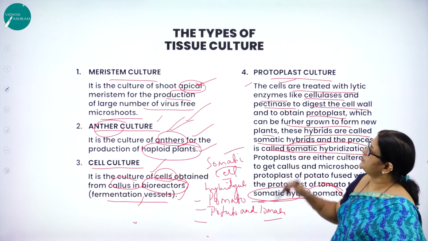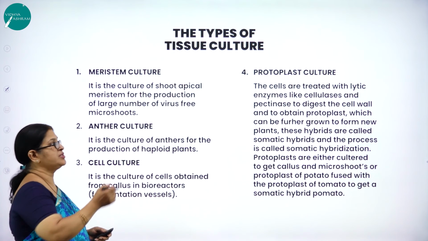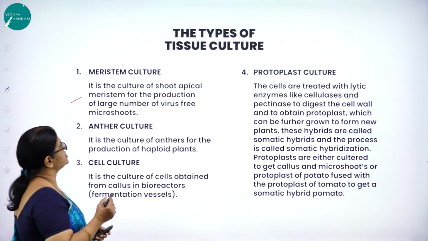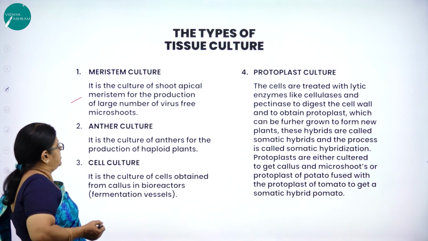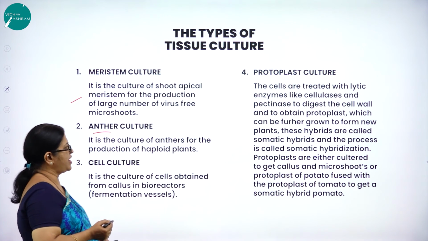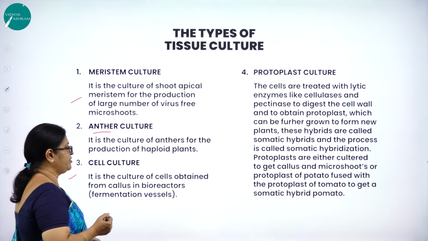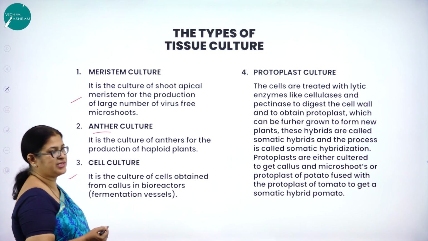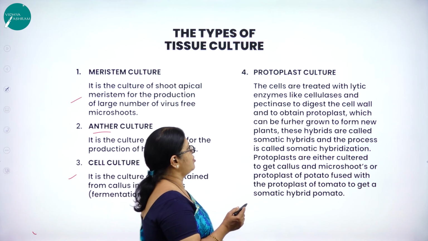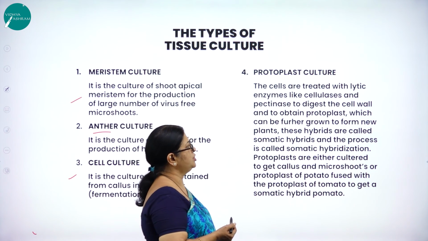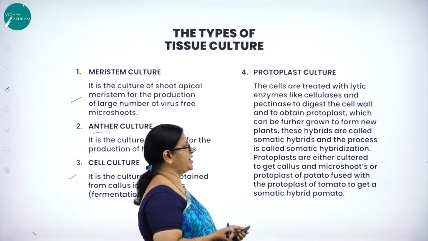All these are the different types of tissue culture. So what are the different types of tissue culture? One is called meristem culture. What is meristem culture? It is the culture of shoot apical meristem for the production of a large number of virus-free microshoots. Second one, anther culture. It is the culture of anthers for the production of haploid plants. Next, cell culture. It is a culture of cells obtained from callus in bioreactors. Protoplast culture. The cells are treated with lytic enzymes like cellulase and pectinase to digest the cell wall and to obtain protoplasts, which can be further grown to form new plants, and these hybrids are called what? Somatic hybrids, and the process is called somatic hybridization.